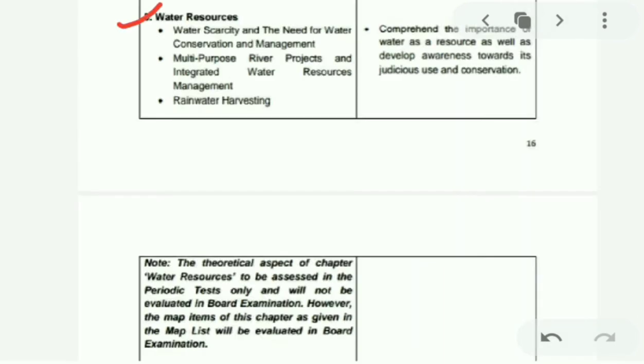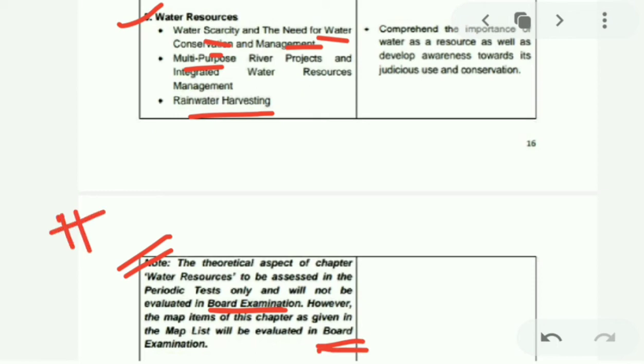Next, chapter 3, Water Resources. What will we cover in water resources? Water scarcity, need for water conservation and management, the multi-purpose river projects that are there, rainwater harvesting. Here also a note is mentioned which states that the theoretical aspect of the chapter Water Resources is to be assessed in the periodic test only and will not be evaluated in the board examination. So this will be covered only in the periodic test and not in the board examination. Though the map item of this chapter will be covered in the board. So this will not be covered in the board exams, but the map will be.